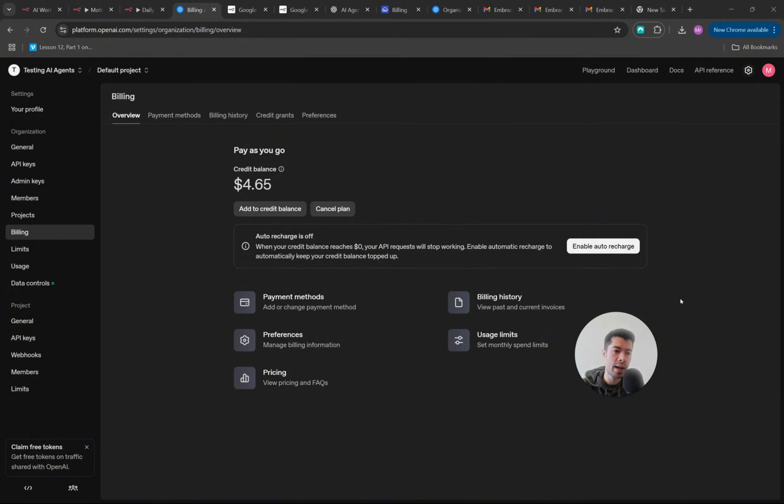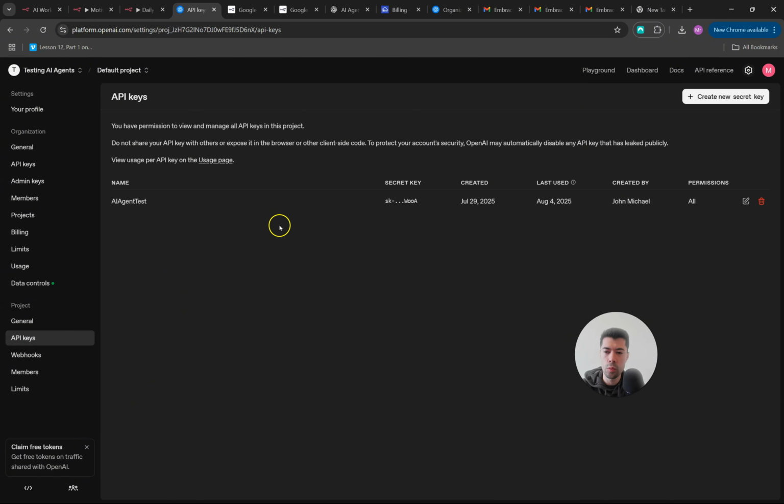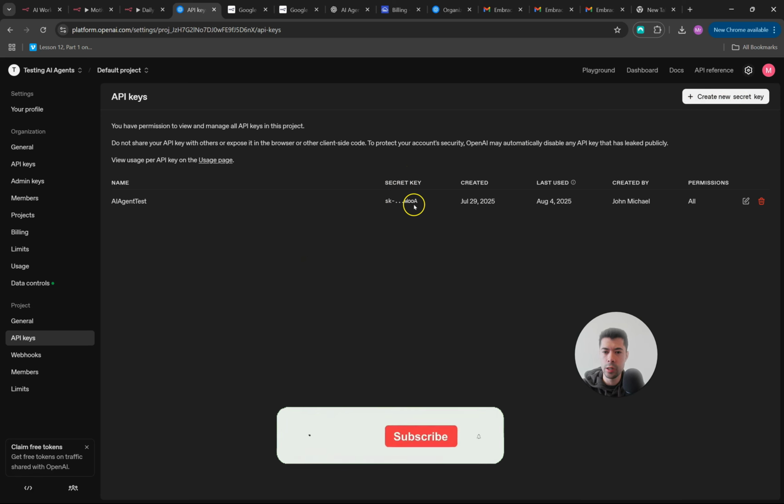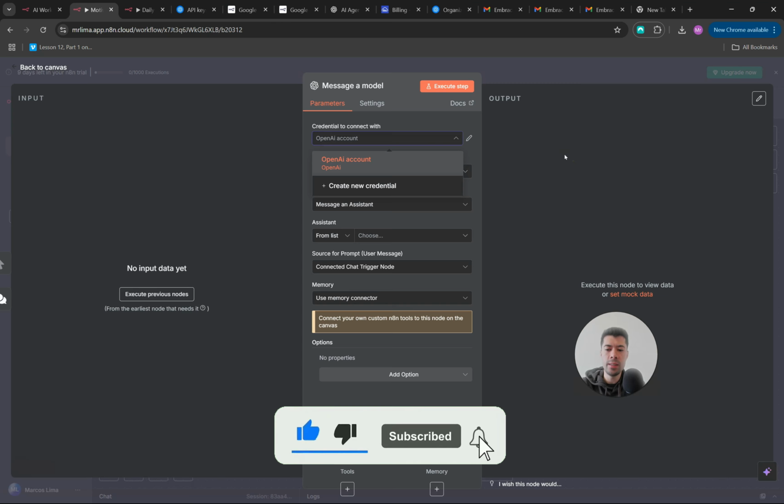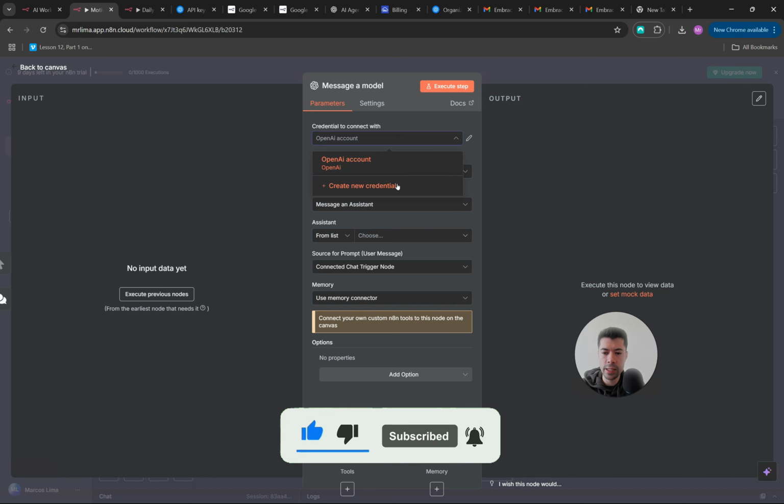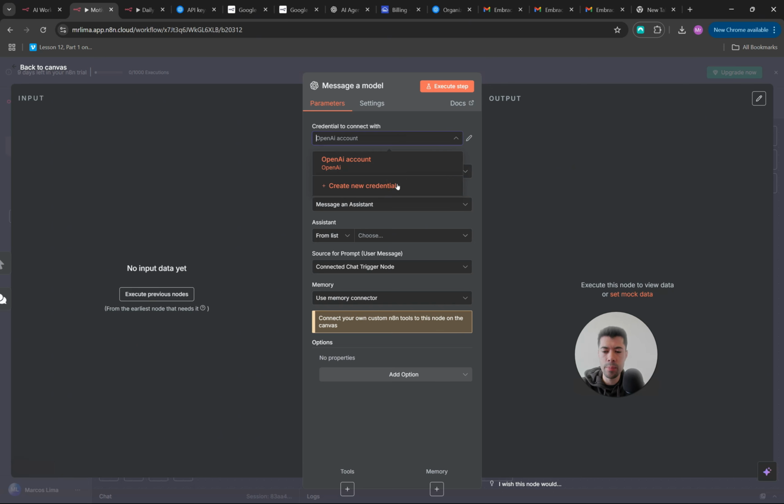Once you create your account, then you're going to come here to API keys, and that's where you're going to give it a name. First of all, we are going to click create new secret key, and then you're going to get your secret key here, and that is the key that you need to use here to connect your ChatGPT API account with N8N. In my case, I already have the account connected.